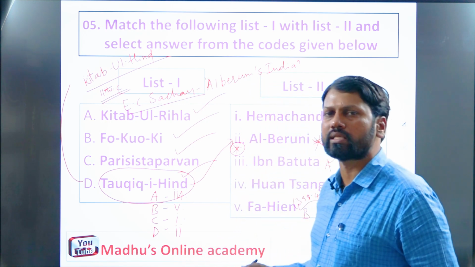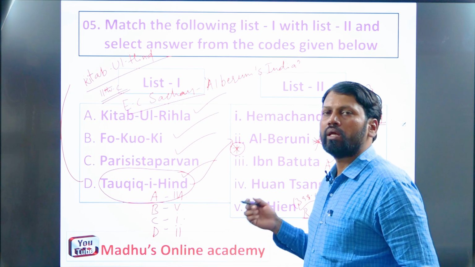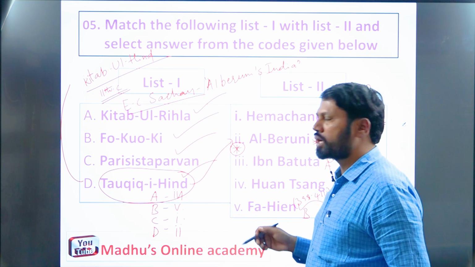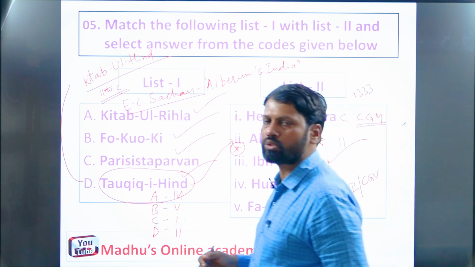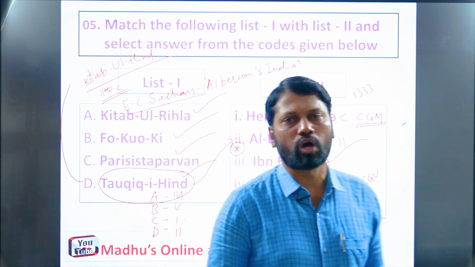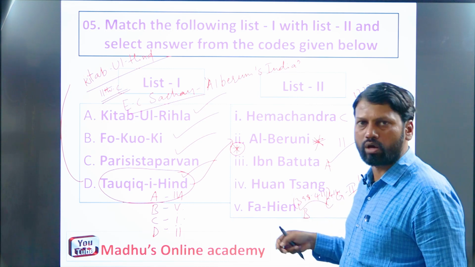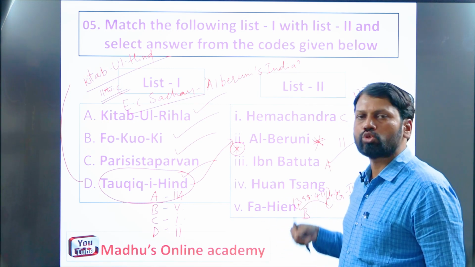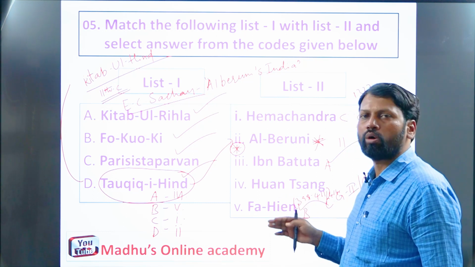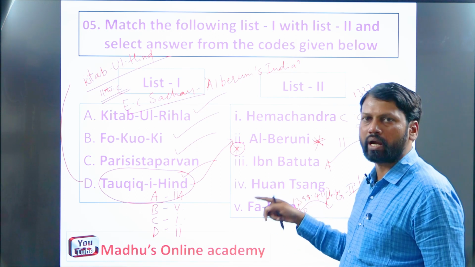Why did the Europeans translate many books into English or other European languages? Just to study and understand the culture and society of India at large. Because in modern India, what happened? Europeans came to India. Finally, among them, the Britishers emerged victorious, and they established an empire called the British Indian Empire in India. So they wanted to establish their dominance over our Indian society and culture. That's why they ordered the translation of all the great books of India into English and other European languages. This is the purpose behind this translation.